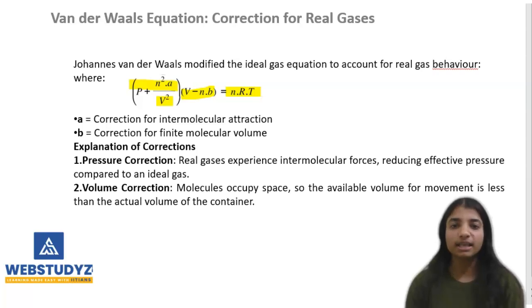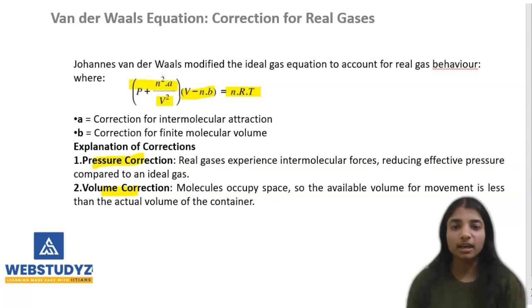Let's discuss the explanation for these corrections, first the pressure correction. Real gases experience intermolecular forces, reducing effective pressure compared to ideal gases. And next is the volume correction. Molecules occupy space, so the available volume for movement is less than the actual volume of the container.